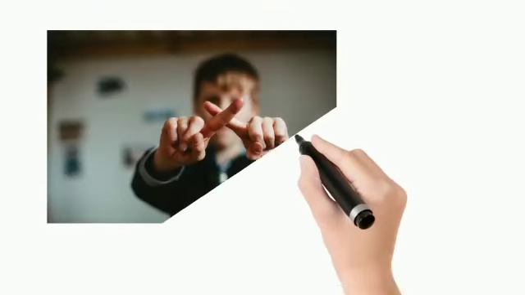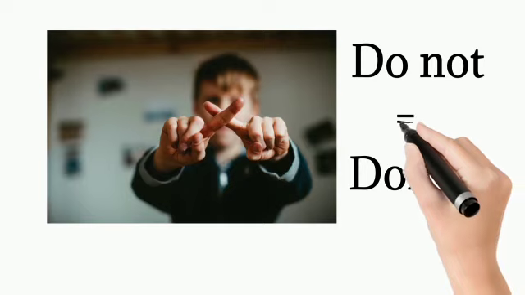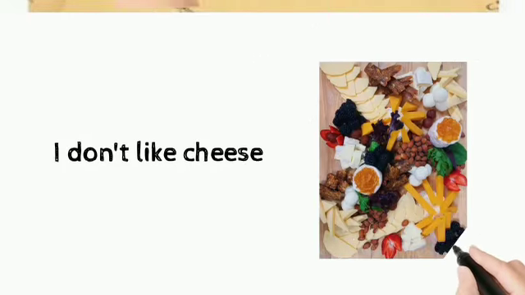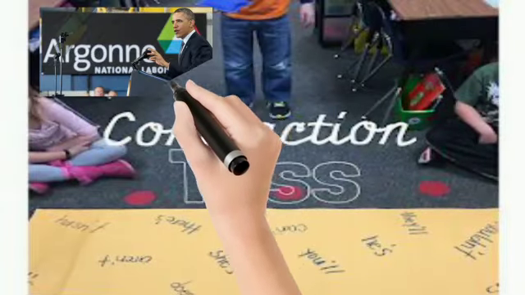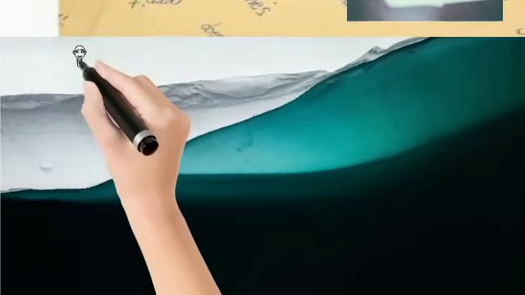That's awesome. Let's look at another example. Do not, don't. I don't like cheese. We use contractions in everyday speech and also in informal writings.